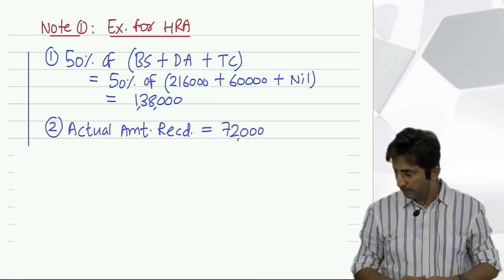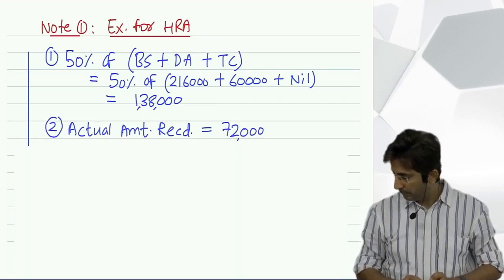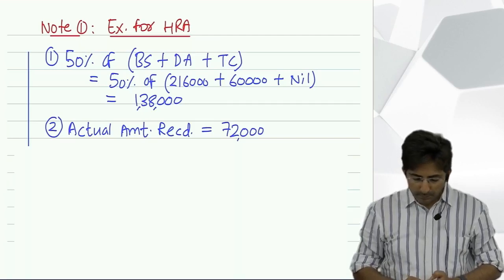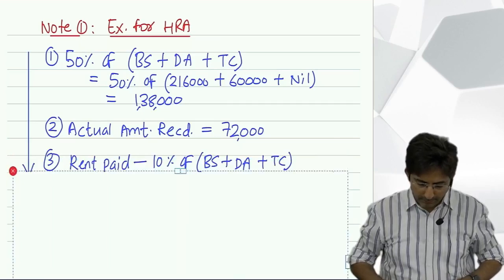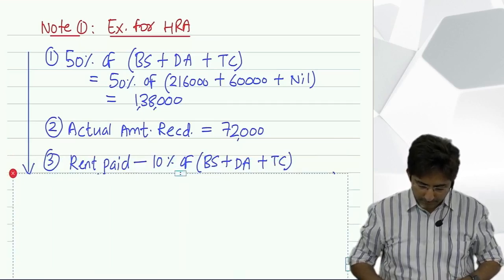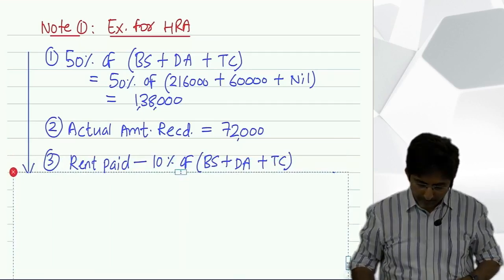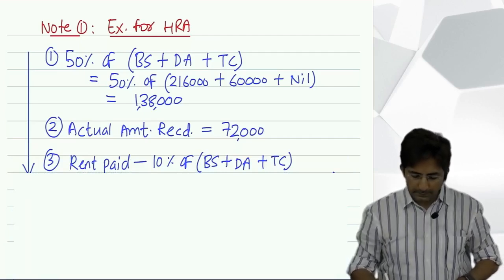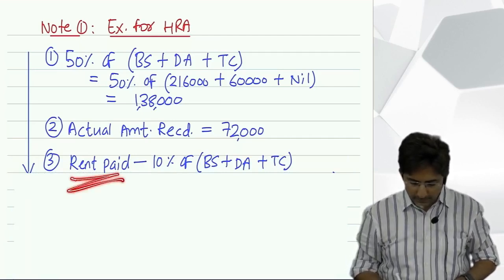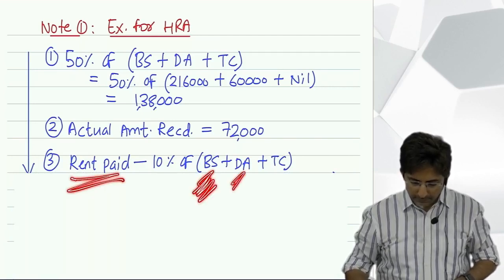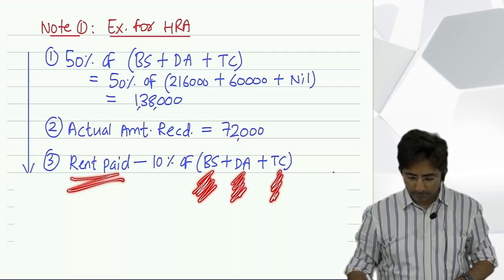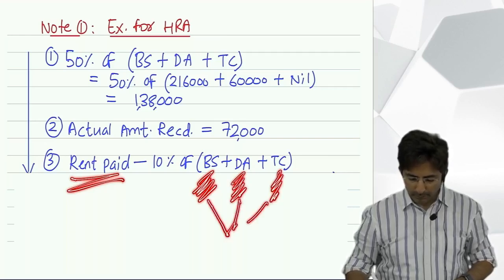Then the third amount is rent paid minus, see how I have written, rent paid minus 10% of basic salary, dearness allowance, turnover commission.